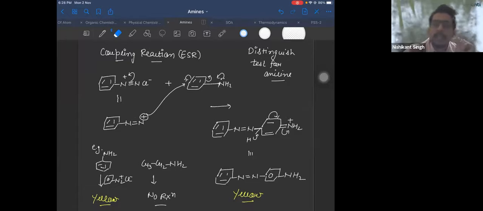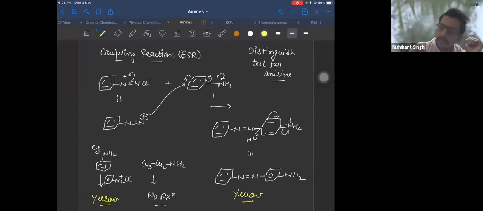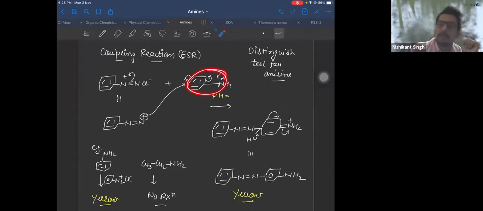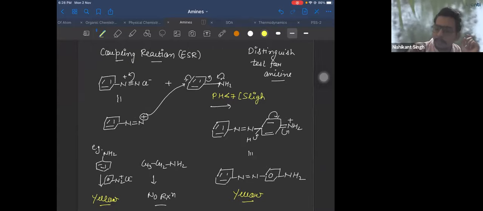Now the important thing here is pH. What should your pH be here? An easy way to remember: aniline is basic, so for a base you should maintain acidic pH. So pH should be less than 7, or better, you'll write slightly acidic.